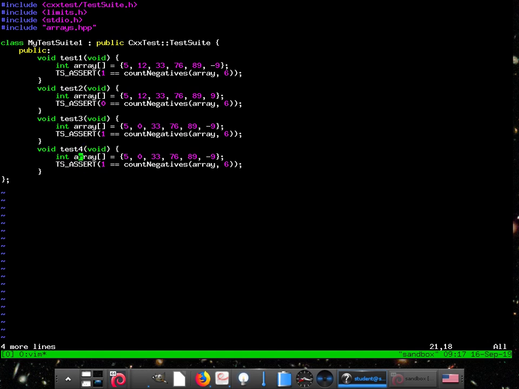Any other ideas? One thing that may trip you up. What's going to be the answer here? 0. Correct. Why is it 0? It's not going to read in the -9. Right, so it's not going to read in the -9. By the way, a test you should always test is this.